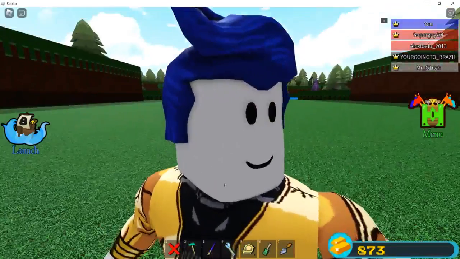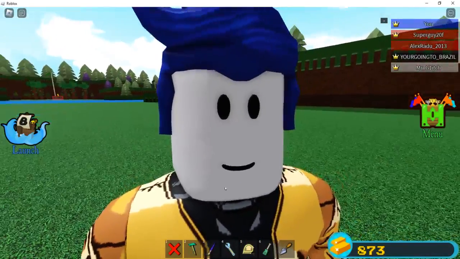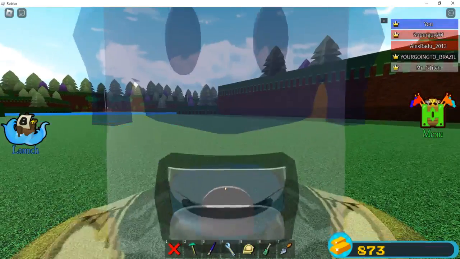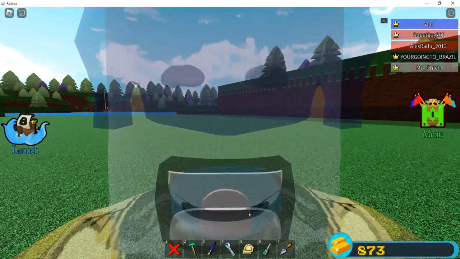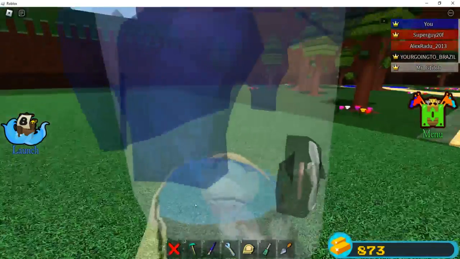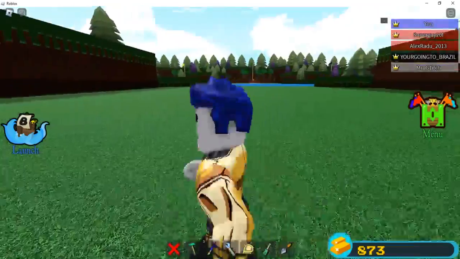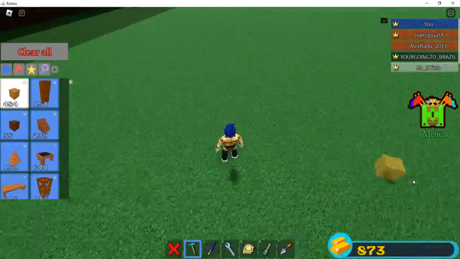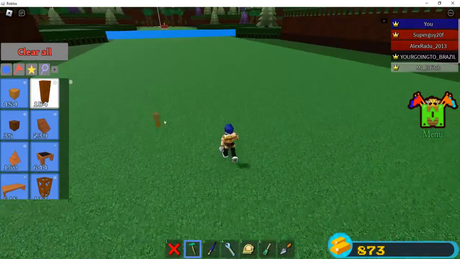Oh yeah, I have an animated face, that's why I'm blinking. And for some reason, I see the mask and a tongue when I go like this. Weird. But, let's get building.